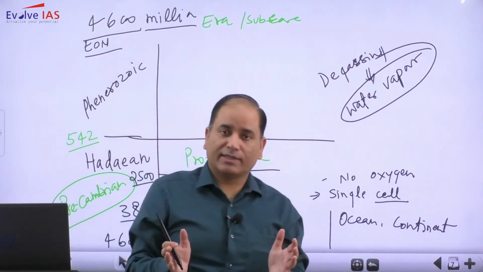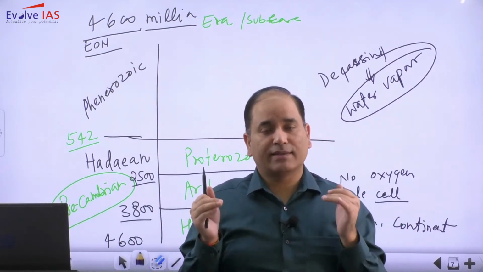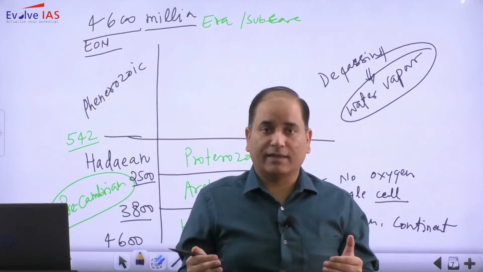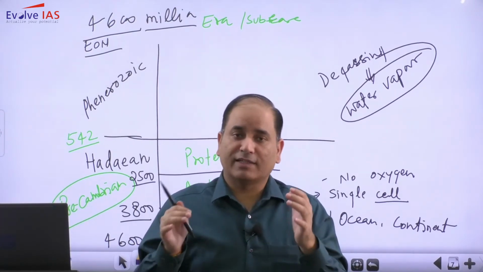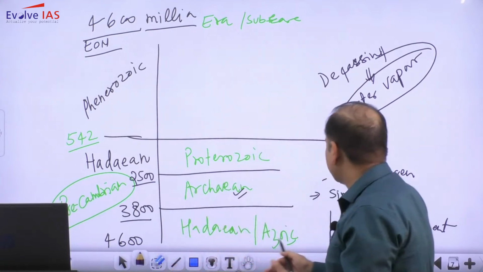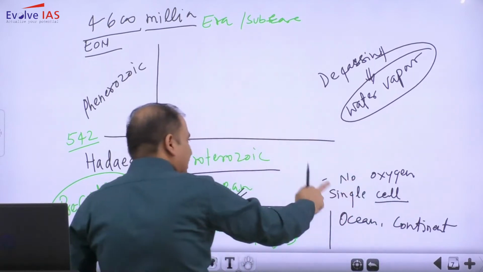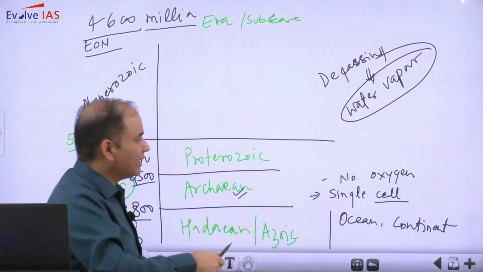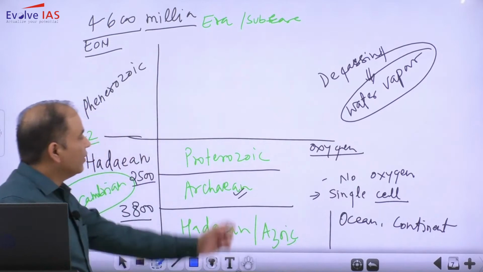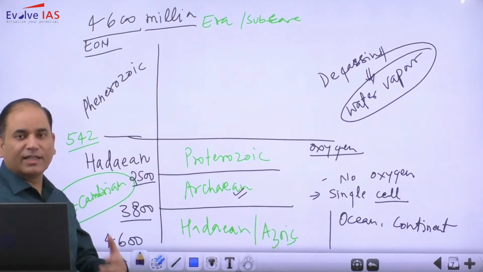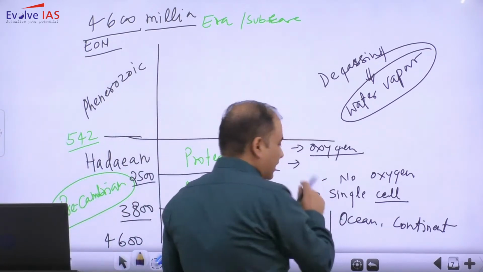Once the ocean came into existence, it became favorable for life. So single cell life has appeared. Now this single cell life started doing photosynthesis. After that photosynthesis, there was a release of oxygen. So from this single cell only, the oxygen has been added, and primarily the oxygen has been added in this stage. So during the Proterozoic time period, oxygen has been added, and when the oxygen was added, it resulted in the thriving of life.